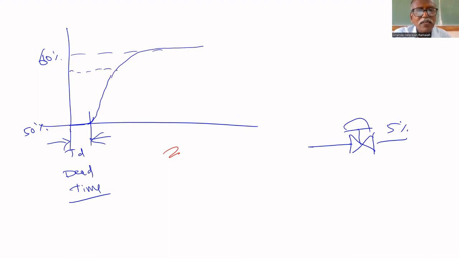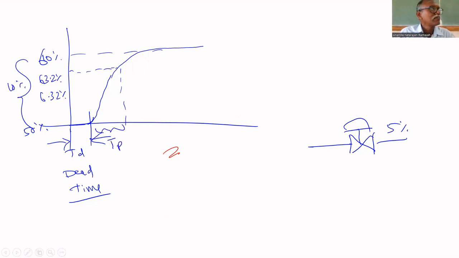What is the time constant? Time taken to reach 60%, from 50 to 60, that is a 10% change. 63.2% of 10% is 6.32%. What is the time taken to change by 6.32%? This part is the Tp, not the total. After that time, what is the time taken to reach 63.2%? That is Tp. What is Kp? Kp is for the 10% change, how much valve change did you give? A 5% opening change, so 2% per percent is the Kp.